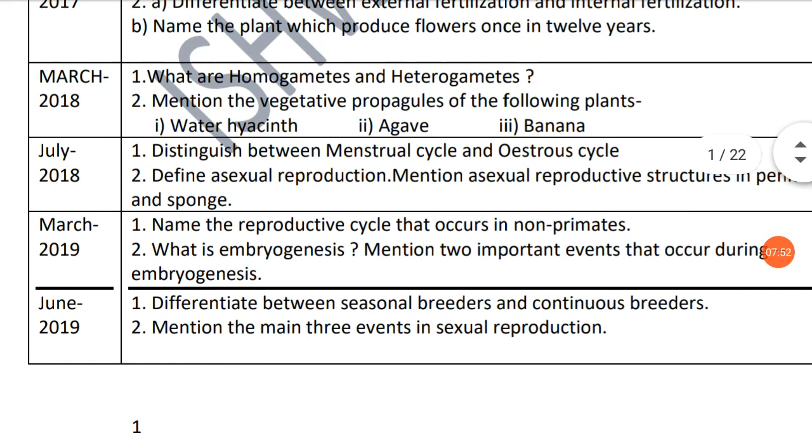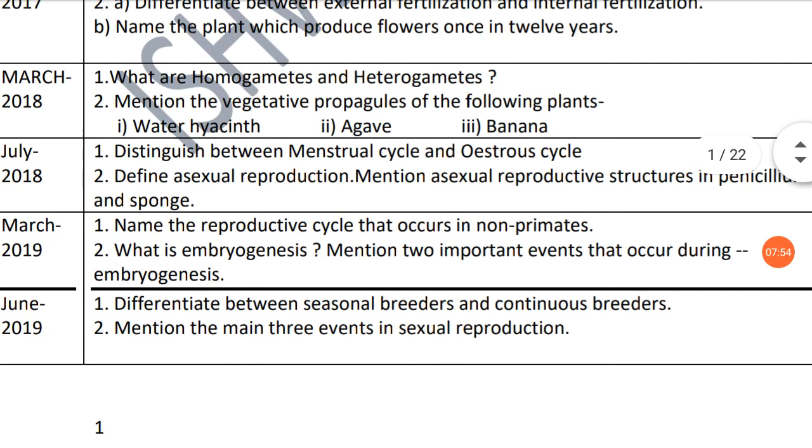Then come to March 2018. Again two questions. One, what are homogametes and heterogametes? We want the definition of both. Second, mention the vegetative propagules of the following plants: water hyacinth, agave, and banana.